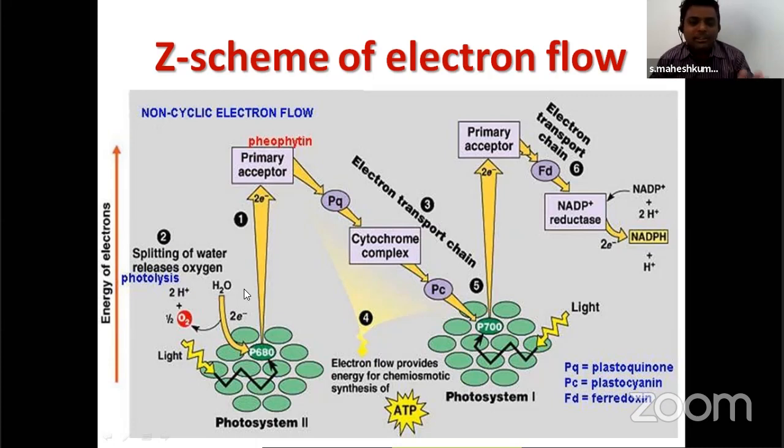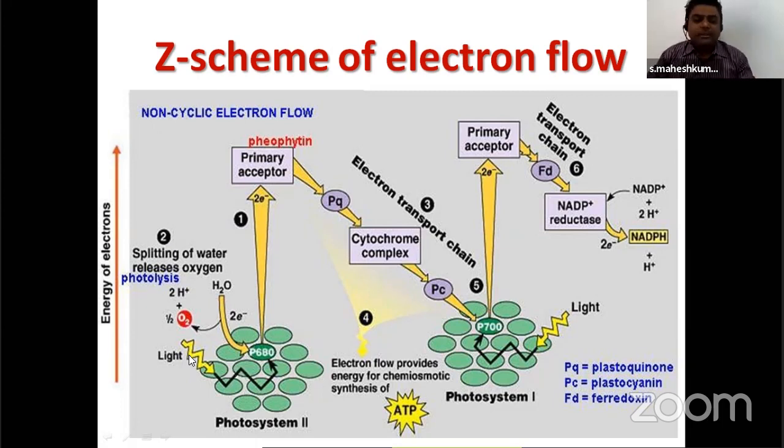So here this is a clear point. Electrons are flowing in a non-cyclic manner. Photosystem 1 is getting electrons from photosystem 2. Photosystem 2 is getting electrons from the splitting of water. Now I will explain the Z scheme. Now see, the basic thing is completed.